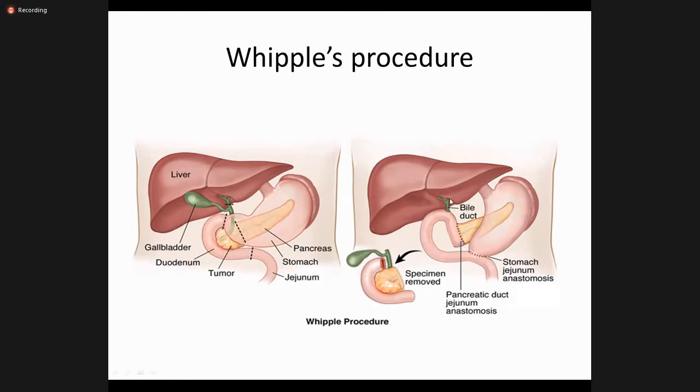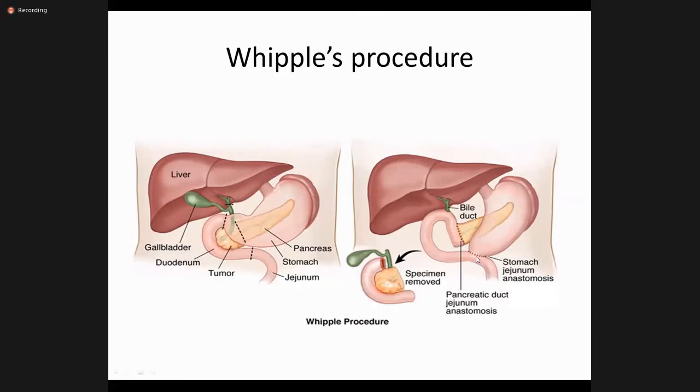Then we anastomose to the bile duct, the hepatic duct. This is the second anastomosis. And then you can see this loop of the jejunum is attached to the stomach. So as you see in this picture, the food from the stomach has to reach the jejunum. The pancreatic juice has to reach the jejunum, and the bile has to enter the duodenum and jejunum. So all of these three, the food, juice and bile, have to reach the jejunum.